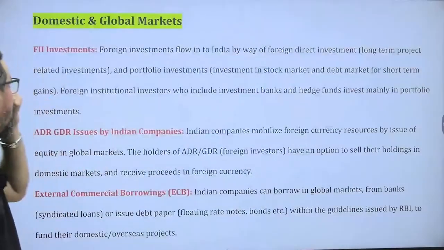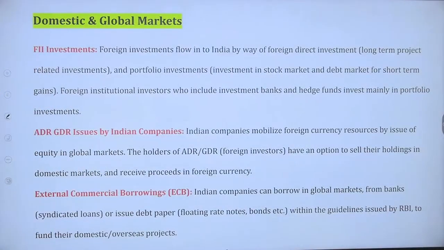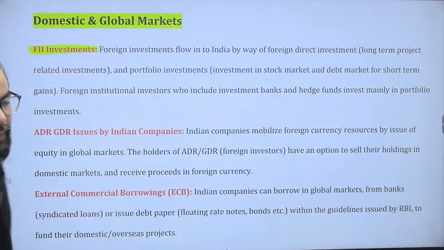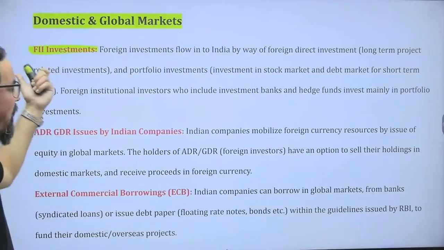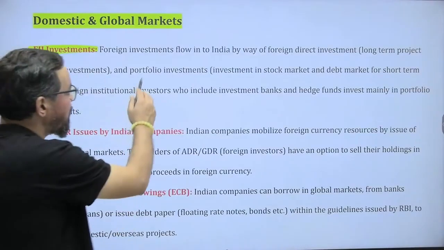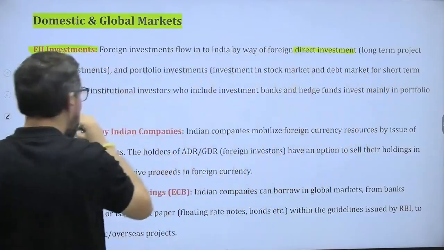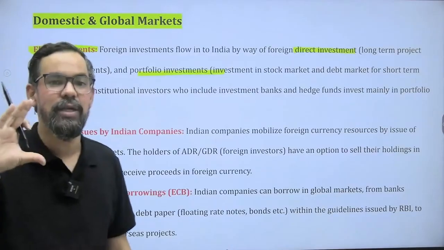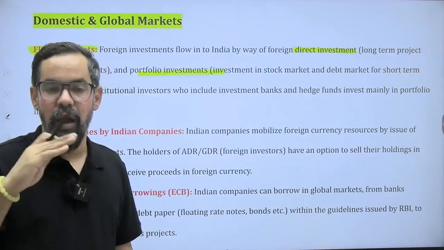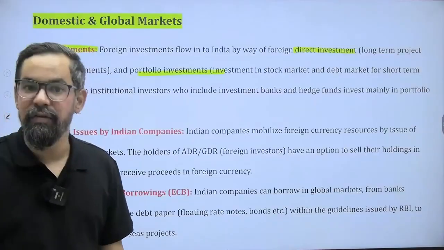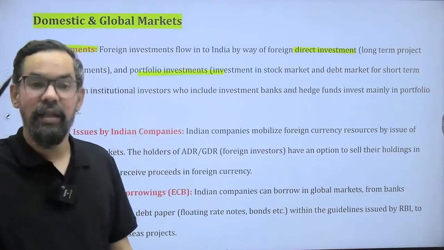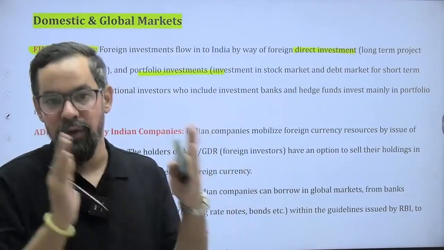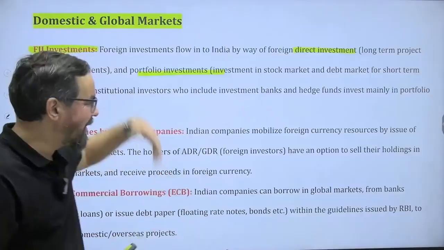All right, chalo. So domestic market and global market. Where we have investments like FIIs, ठीक है, foreign investment in terms of FII and FDI, ठीक है. So foreign investment flow: direct investment generally for FDI and portfolio investment for investment in the stock markets and all. I hope you remember the limits, ठीक है. So less than 10% is FII and 10% and above is FDI, ठीक है. So once in FDI, always in FDI, that's module E. That's why I always say that if you spend more and more time on modules A and B during your preparation, you will find these things easy.